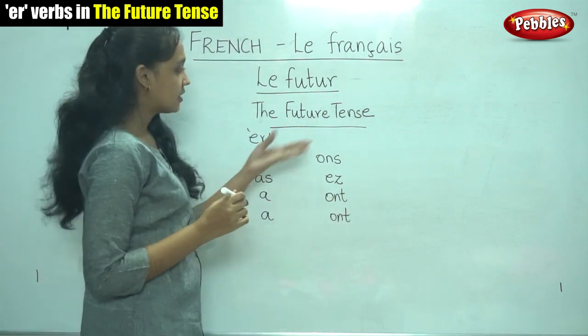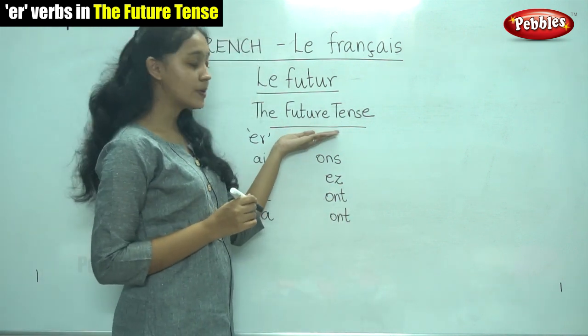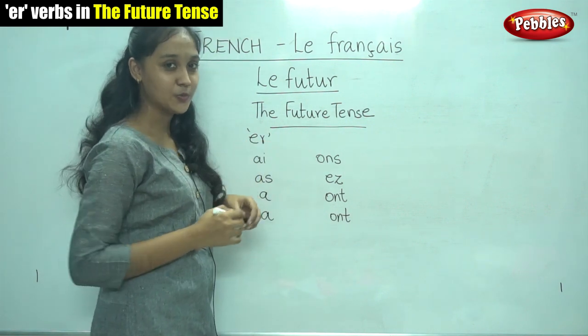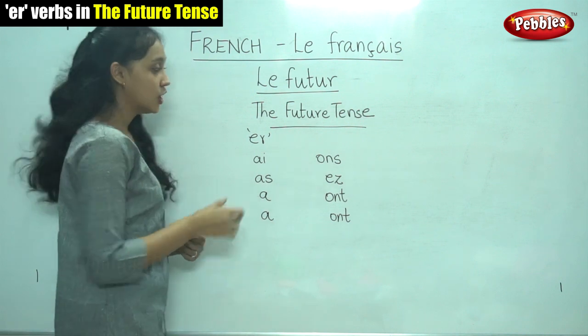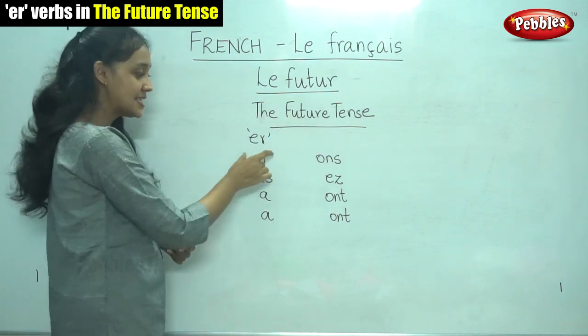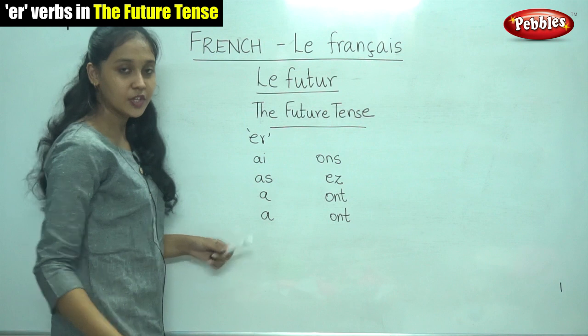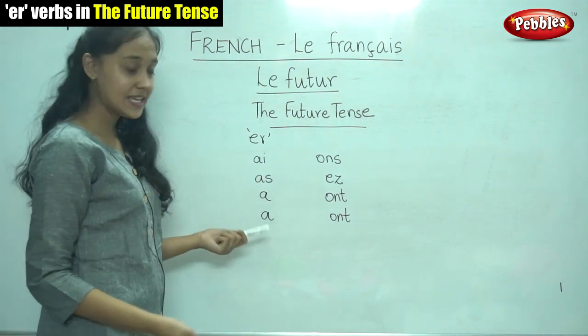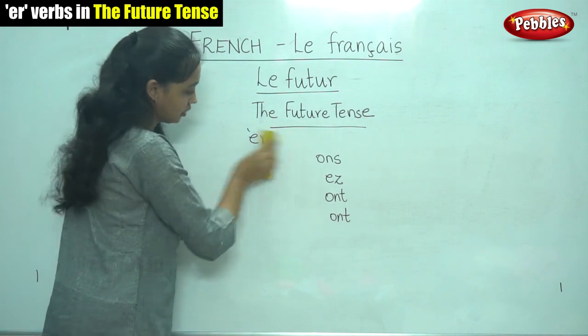So, in the present tense, do you remember the endings for the ER verb? Yes, I hope you remember it. Now, for the future tense, these are the endings. You don't have to memorize them. We'll see their use in the verbs and then you will be able to learn them automatically.